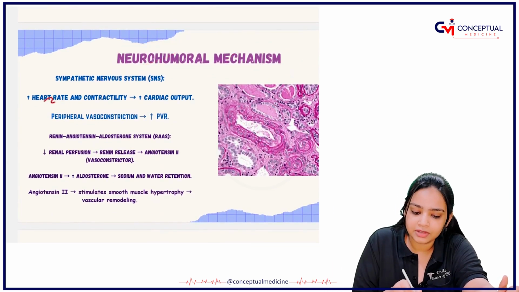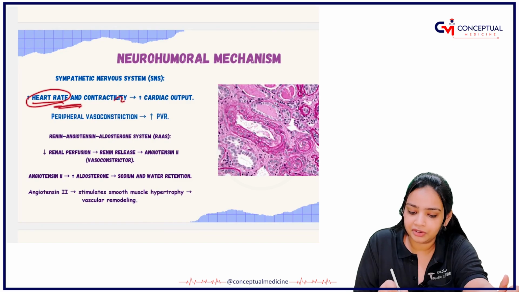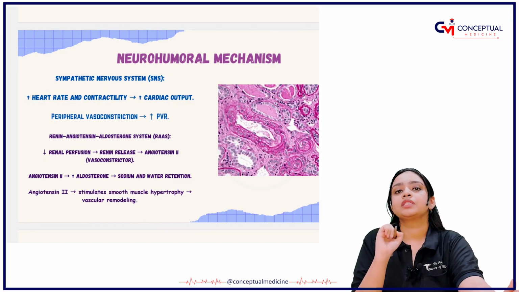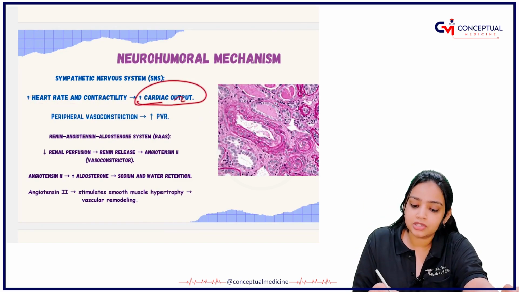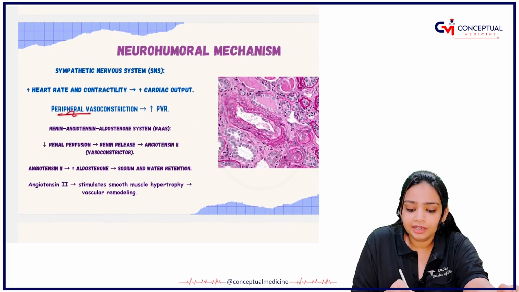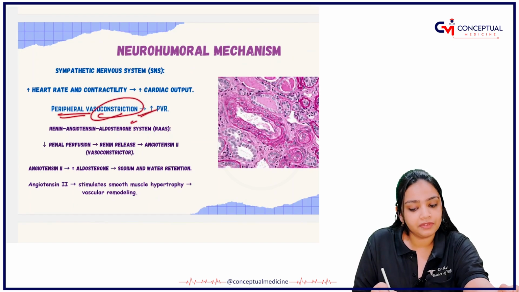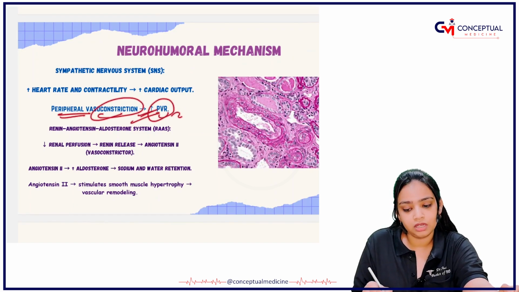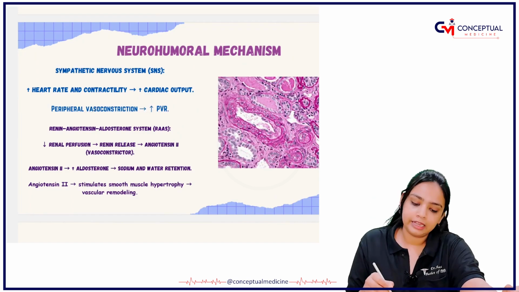Next, let's talk about the neurohumoral mechanism involved in hypertension. First, there is an increase in the heart rate and contractility, as a result of which what happens? The cardiac output increases. And after the cardiac output, the peripheral vascular constriction also increases and the peripheral resistance increases.